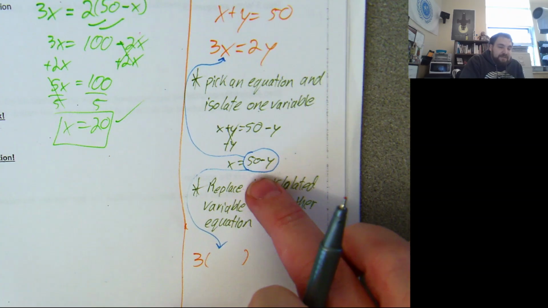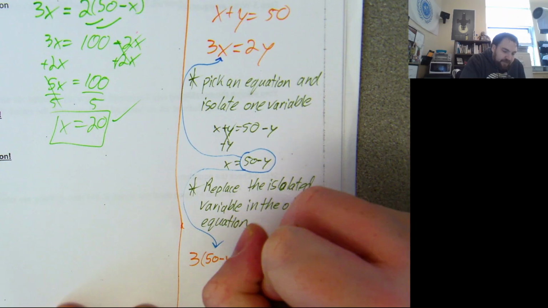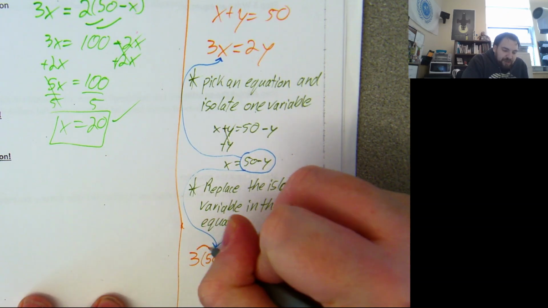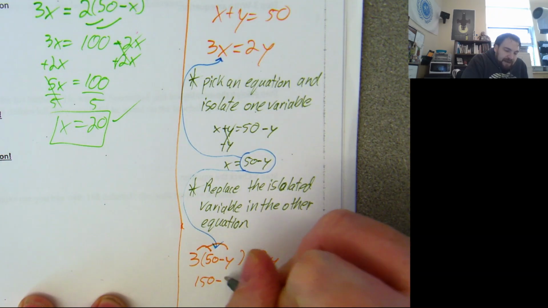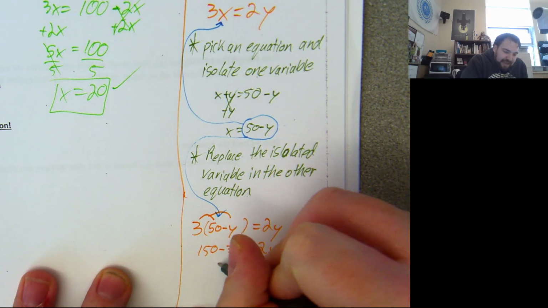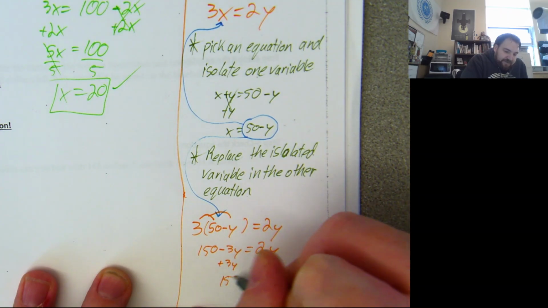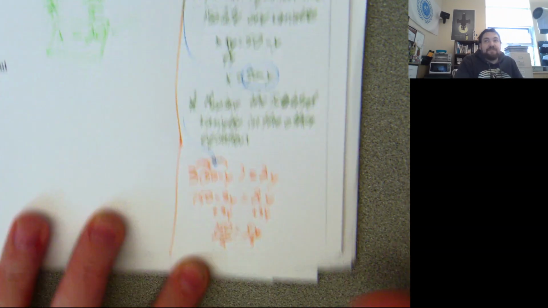So I'm going to take this 50 minus y, I'm going to put it where x was. So now I'm going to get 50 minus y right here equals, the other side of the equation stays the same. And now we're going to solve this thing. I'm going to distribute in the 3. So I'm going to get 150 minus 3y equals 2y. We're going to add 3y to both sides. I'm going to get 150 equals 5y. I'm going to divide by 5, divide by 5.